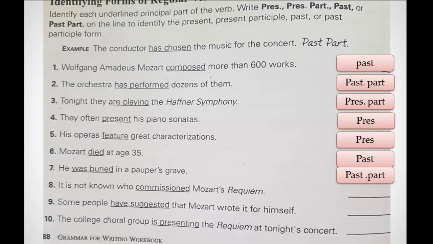Okay. The second one, or number 8. Yes, indeed, we have ed, the regular ending at the end of the verb, and it's the only word that is underlined, so it's just past. Next one, which is number 9, have. Yep, I can hear the answer. It's participle. It is, yes, indeed, it's the present participle because I have verb to be, the original form, plus ing at the end of the verb. So this makes the form of present participle.